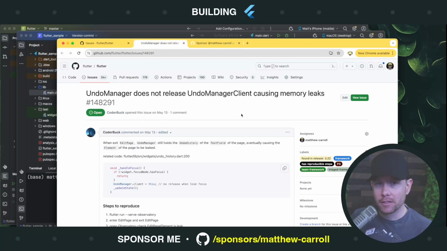So let us now go back to this bug. My hope is that this bug isn't too involved. My hope is we can reproduce the issue pretty easily. My hope is that we can find a reasonable fix to it. And my hope is that we can write some kind of reasonable test, all of this without too much effort. I'd like to kind of ease back into working on the Flutter framework and fixing bugs, and I'm hoping this bug isn't too bad. But let's quickly take a look at what this bug is talking about. Then let's see the problem in reality, and then let's figure out what we're going to do about it.